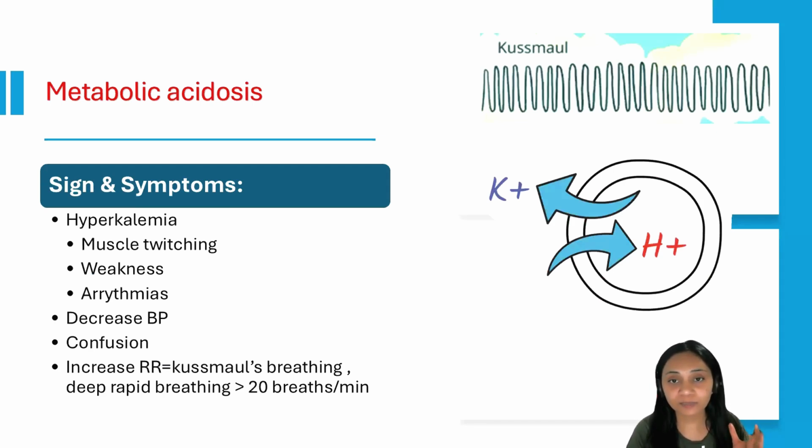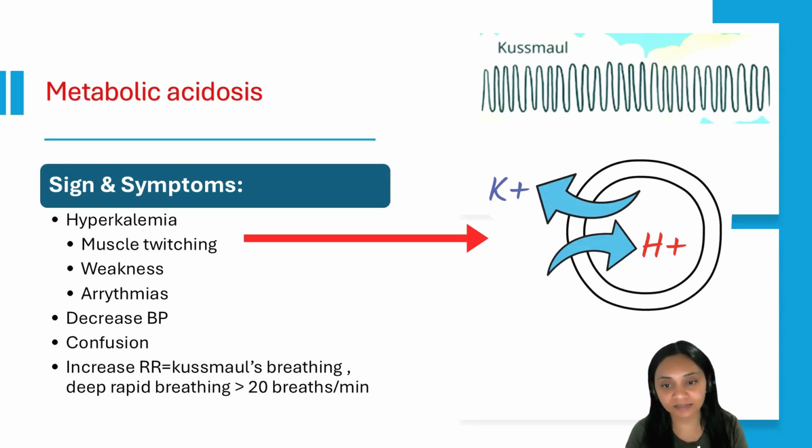The big one is hyperkalemia. So what will happen in acidosis? Too much acid in the blood. The H plus ion is the acid. So what will happen from the blood? The H plus ion will go inside the cell, and in order to make space for the H plus ion inside the cell, the potassium will exit and go into the bloodstream. So we'll have a high level of potassium in the blood, which is hyperkalemia. So the patient will have symptoms of hyperkalemia such as muscle twitching, weakness, and arrhythmia. So watch the patient for arrhythmia with metabolic acidosis.